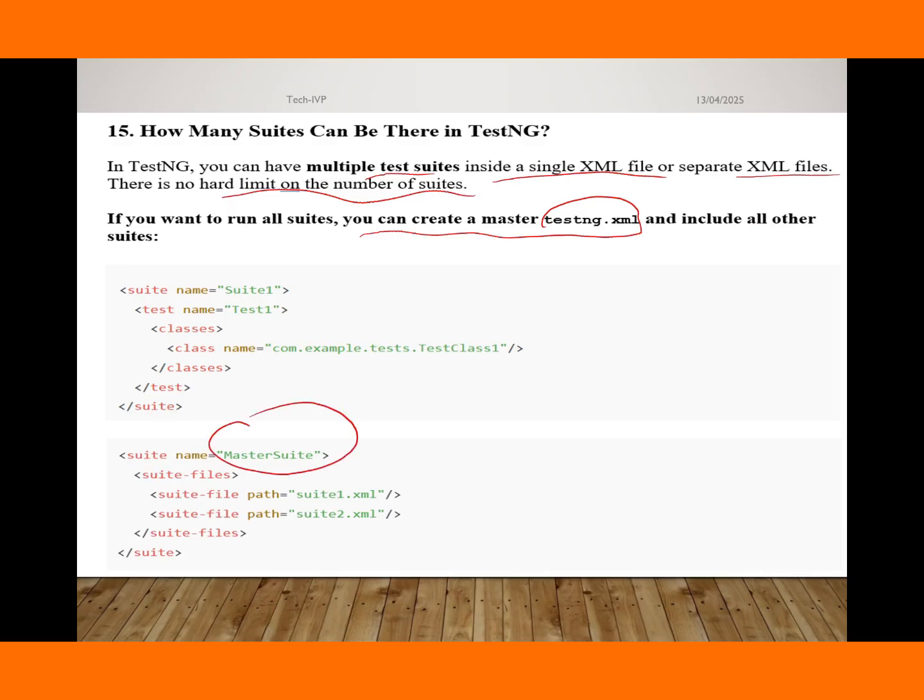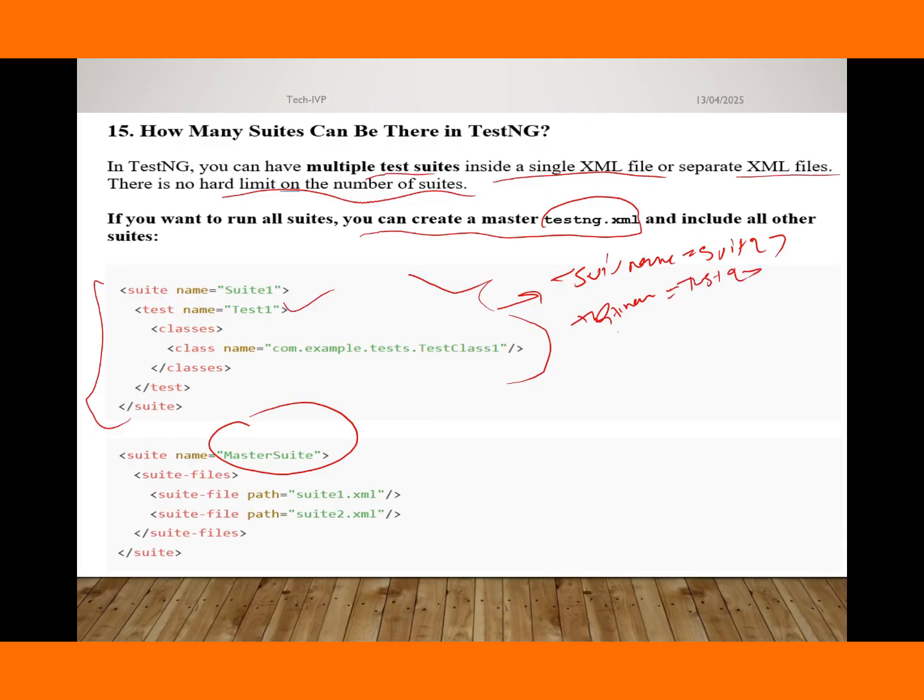We create a master TestNG XML file like this and include all suites. Suppose this one is suite 1, and after that we write a similar one with suite name equals suite 2 and test name equals test 2.